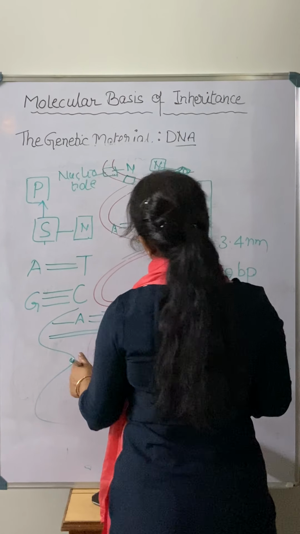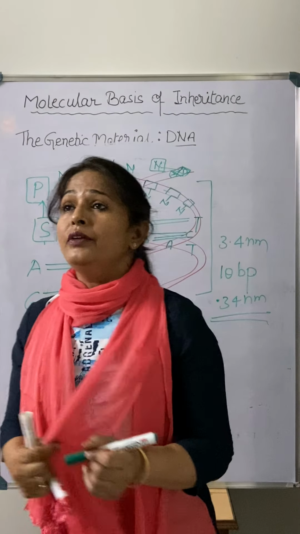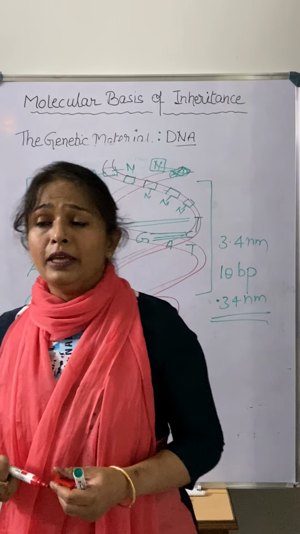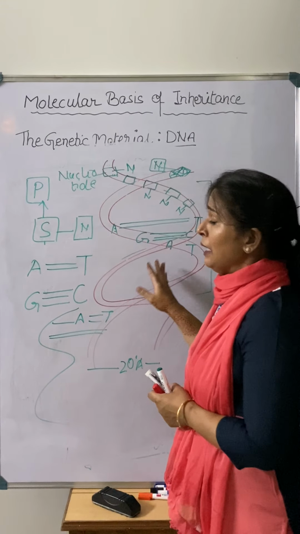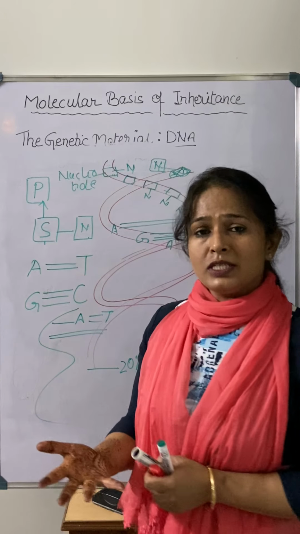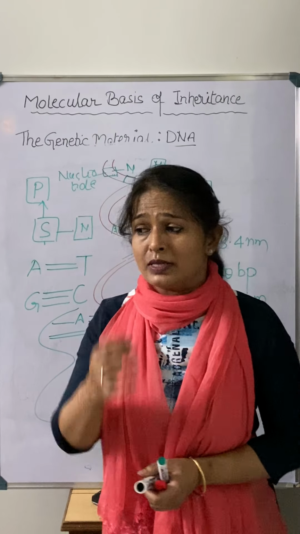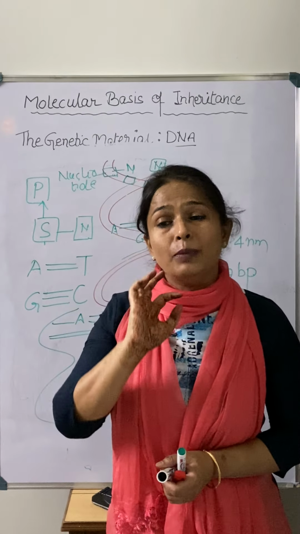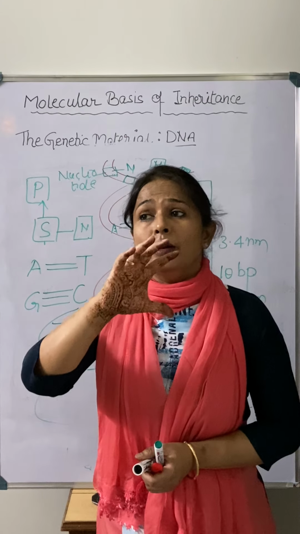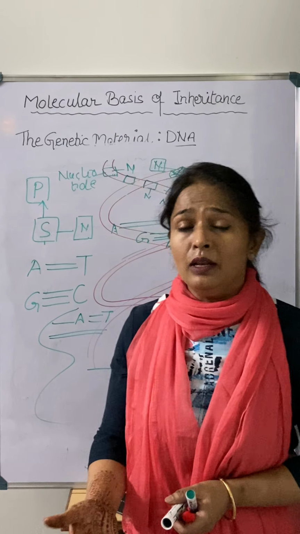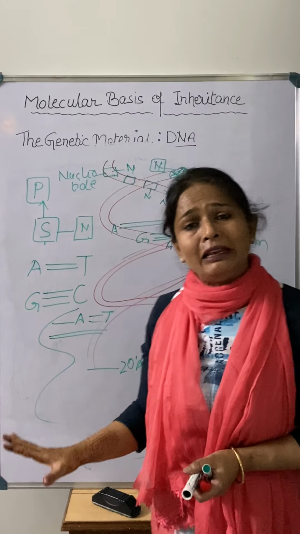So children, today I have told you about the DNA as a genetic material, the different components of the DNA, what it is made up of, then the structure that was given by Watson and Crick. In the next video, we will meet with the packaging of DNA, because the number of base pairs, you know very well, is 3.3 into 10 power 9 base pairs. The overall length of the DNA is how much? 2.2 meter. Such a long DNA is packaged in a cell. How is it possible? So that we will discuss in the coming video. I hope you will get all the things very clearly. Thank you.